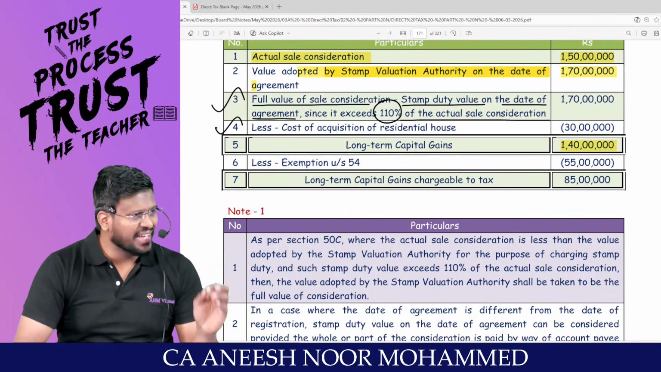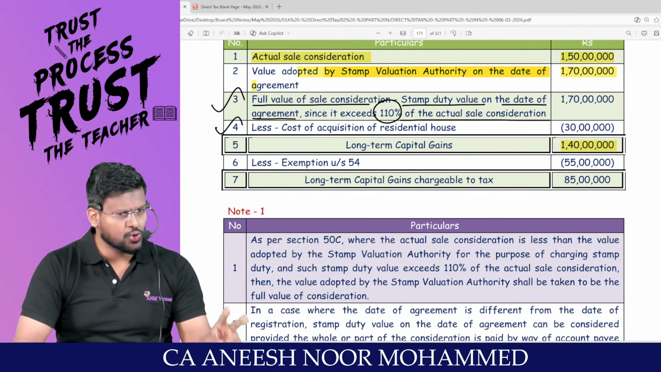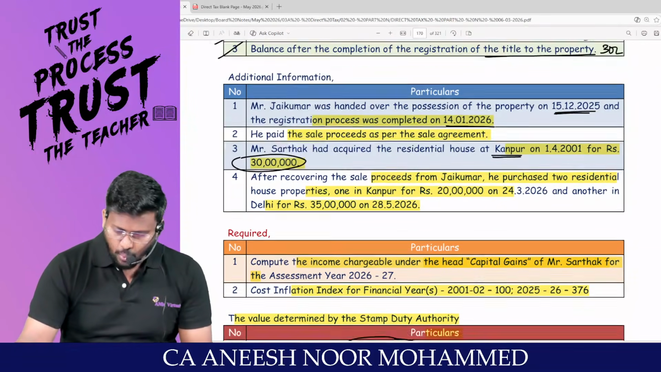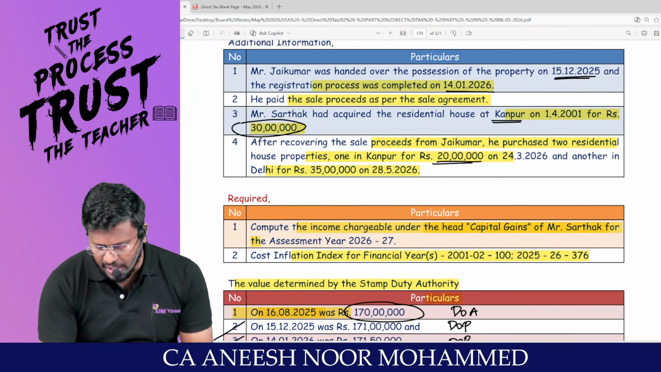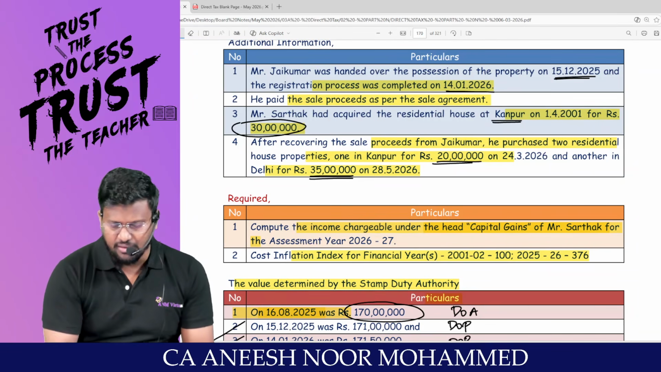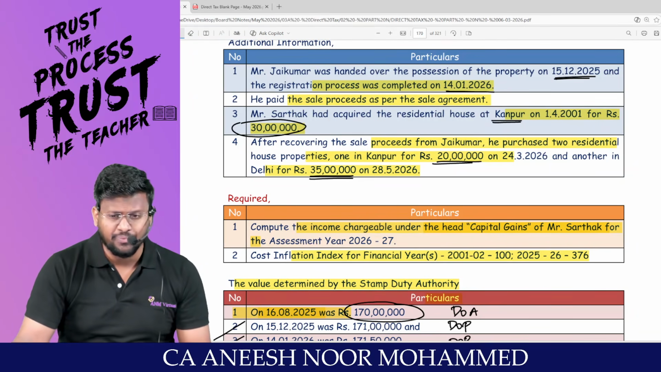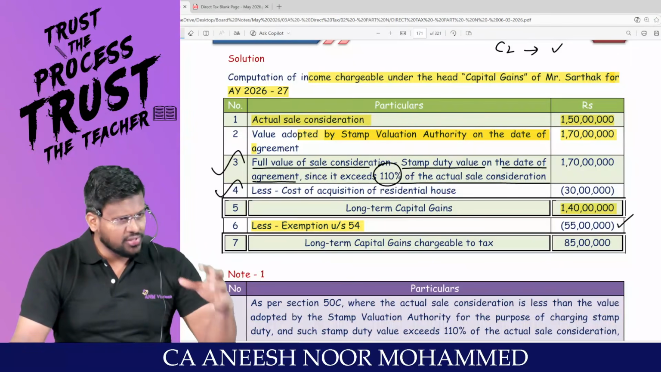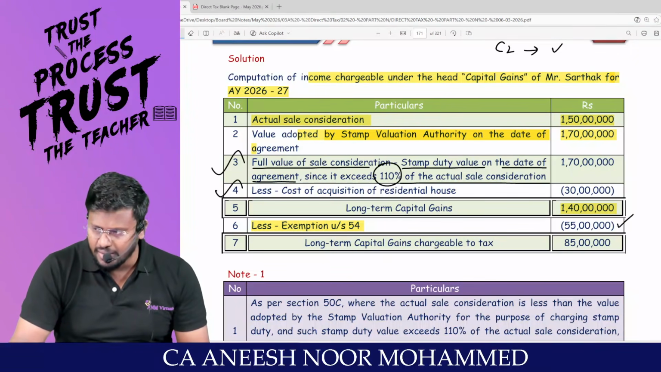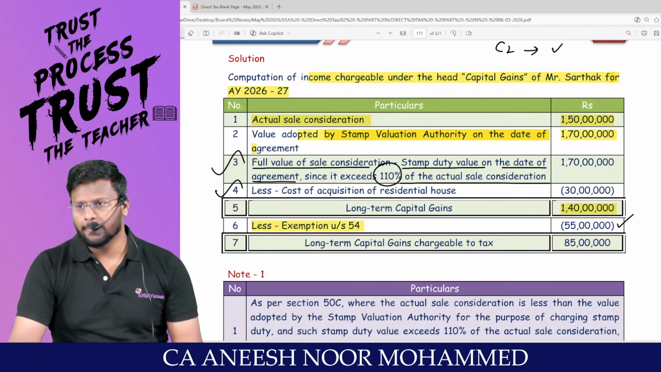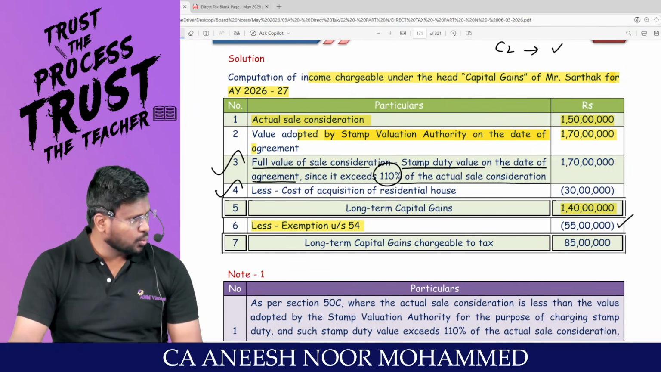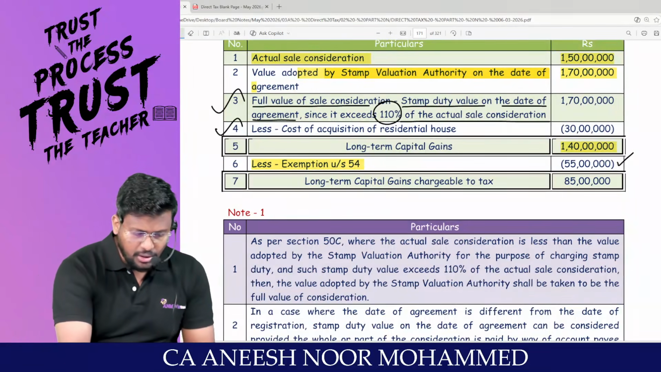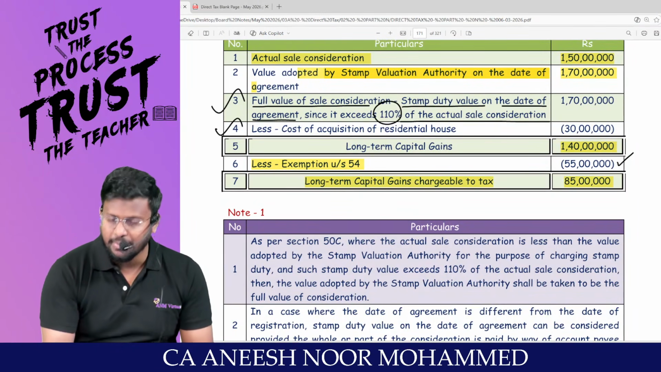Then the assessee is entitled to claim two residential house properties as exemption under section 54. So you look at it. One house of 20 lakh in Kanpur, another in Delhi for how many lakh? 35 lakhs. 20 plus 35, 55 lakh, can we claim it as exemption under section 54? Since the amount of long-term capital gain is less than how many crore? 2 crores. The assessee is entitled to claim two houses as exemption. So the long-term capital gain chargeable to tax will be 85 lakhs.